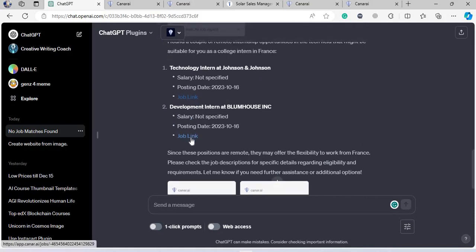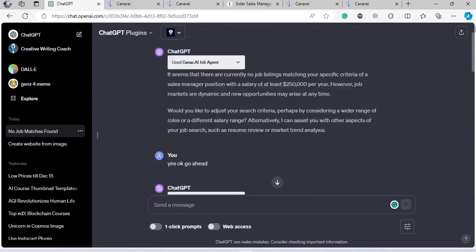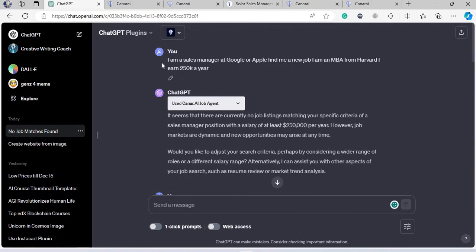The second job link was here. I'm not going to click on that. And as you can see, this is how it's done. This is how easy it is. Just put in your requirements. Just tell the GPT what you want, and it will give you what you desire.